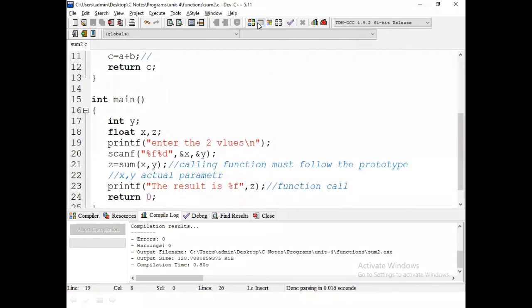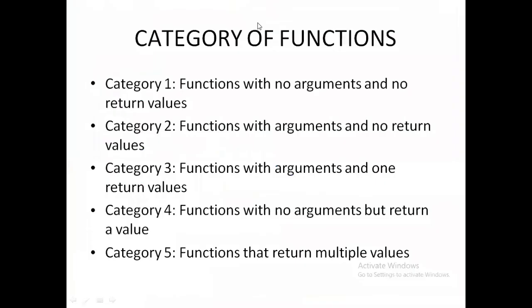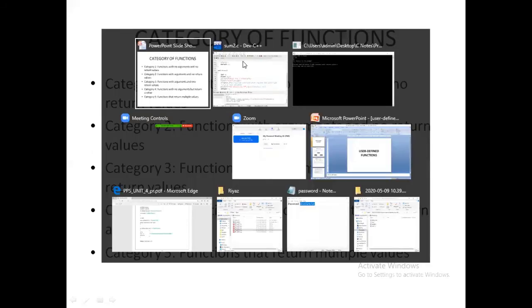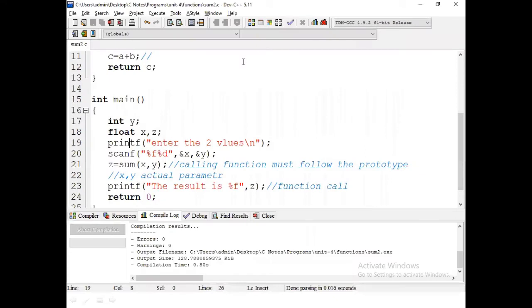Let us go to the four methods, four categories. In the previous example, we discussed the third category function with arguments and one return value. We passed two arguments and it returns one value. So we followed the third category. What is that? Function with arguments and one return value. So how is it here in this function?